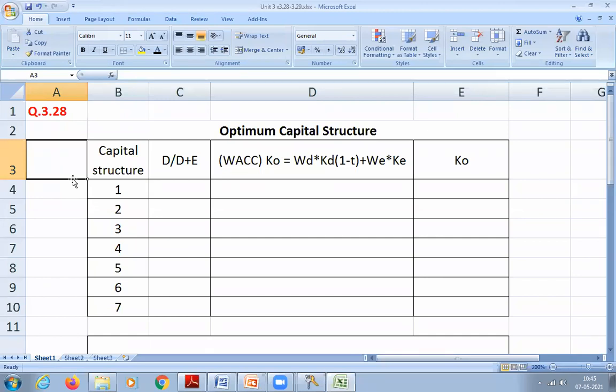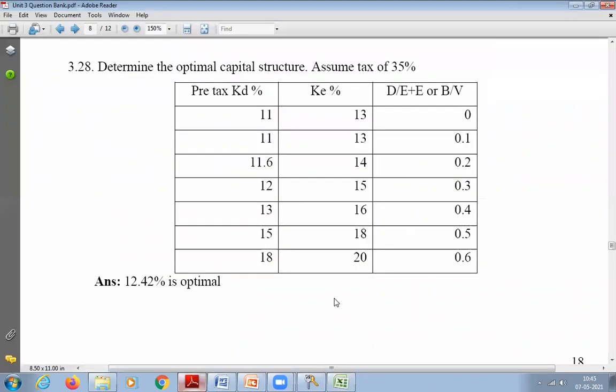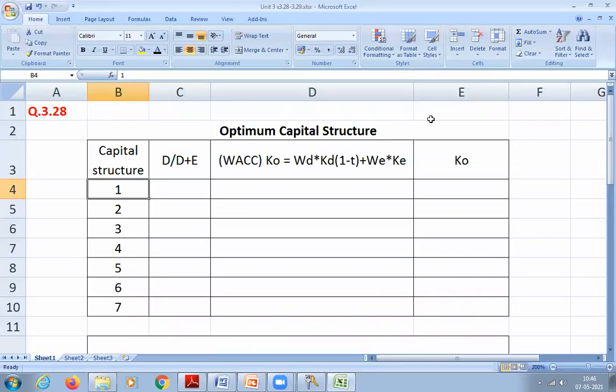Okay. So for the first one, what is the D ratio given? The D percentage in the capital structure. Zero. That means the weight for debt will be zero.